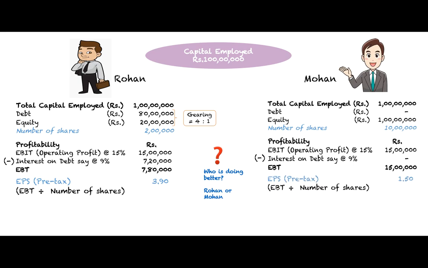Let's see in Mohan's case. EPS is rupees 1.50, that is 15 lakh divided by your 10 lakh shares. So now let me ask you again, who's doing better, Mohan or Rohan?